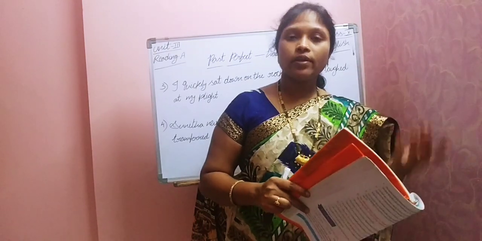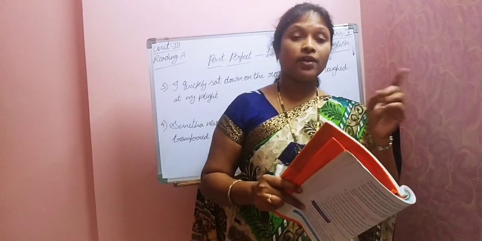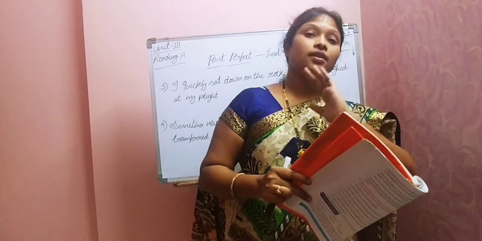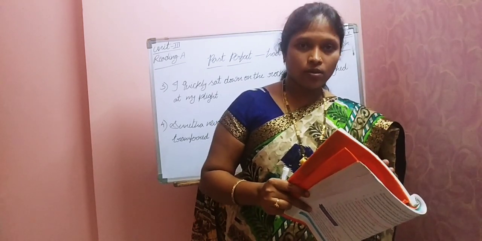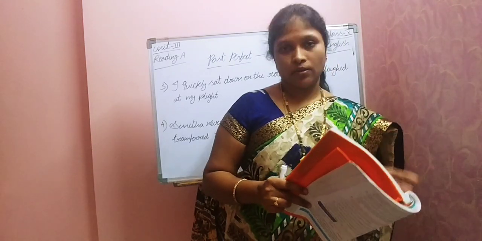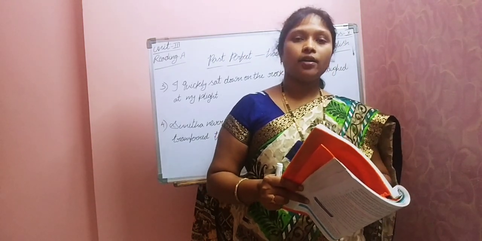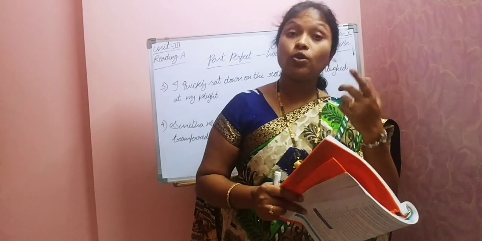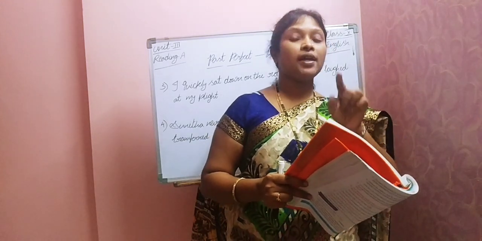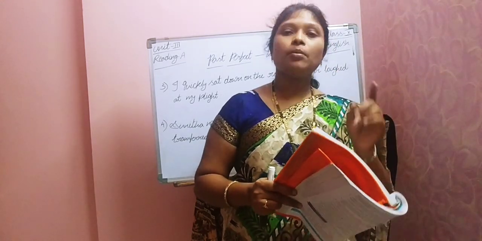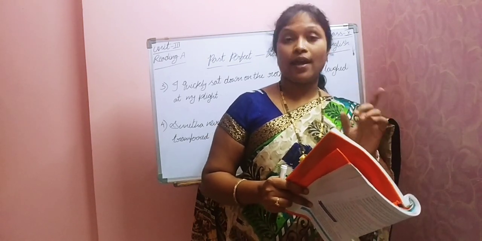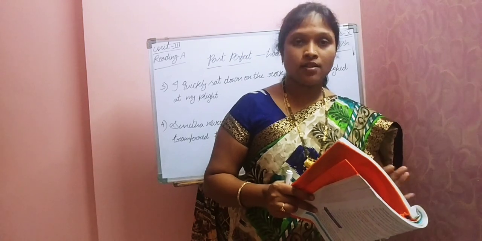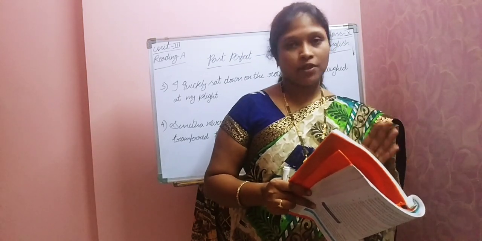In the first example we have seen, by that time one more action had already taken place. The second one also we described like that. But coming to the third one, we are talking about two actions which took place simultaneously. Simultaneously means at a time. Then we have to describe those actions in only past tense. We need not write past perfect tense.